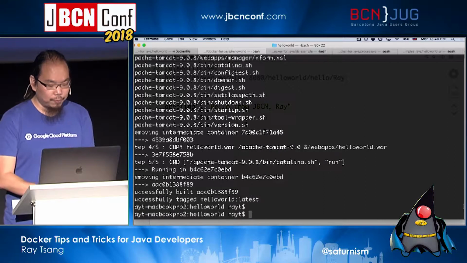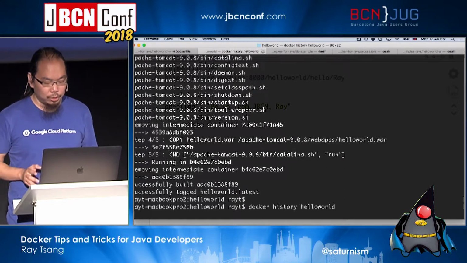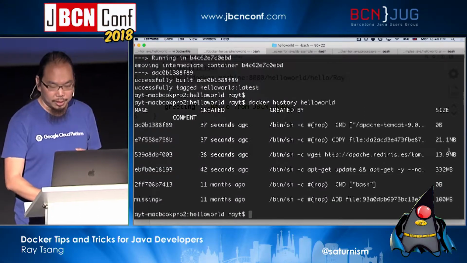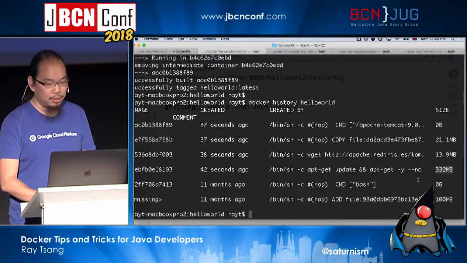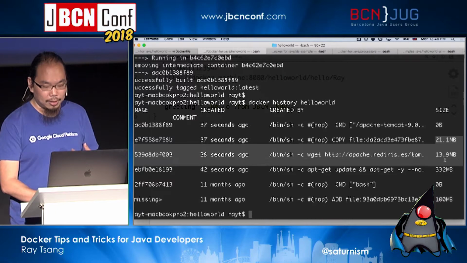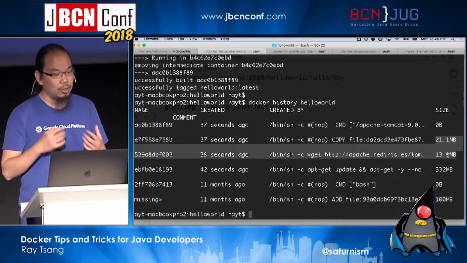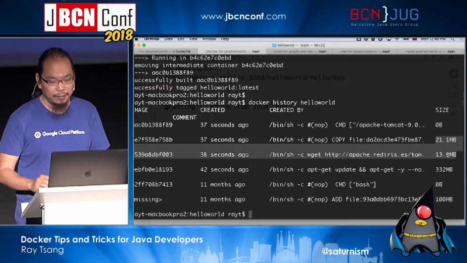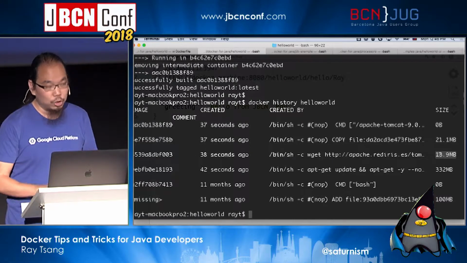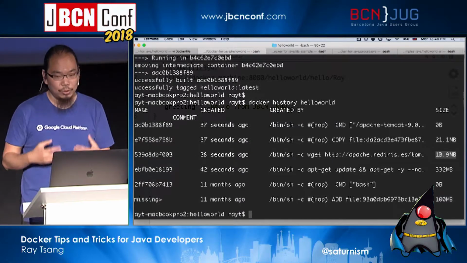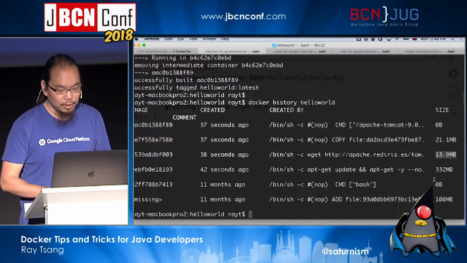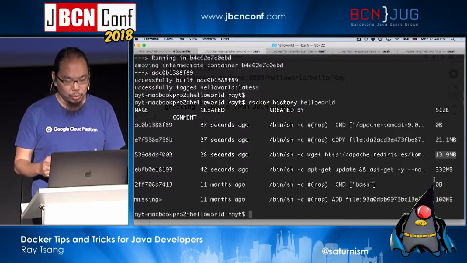Okay? So now I have built this thing, and if I do docker history, you can see very clearly that this apt-get install, rather than 400 megabytes, is now reduced to 300, right? And the wget here, because I am downloading and extracting and deleting the archive, I'm not actually having twice the Tomcat size, right? And now this is a little bit reduced.